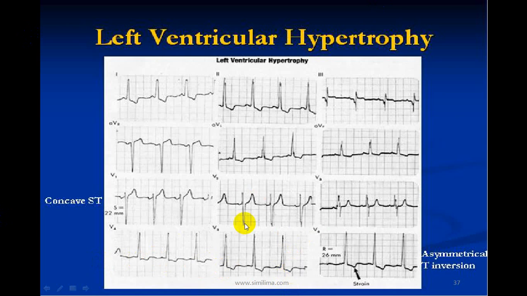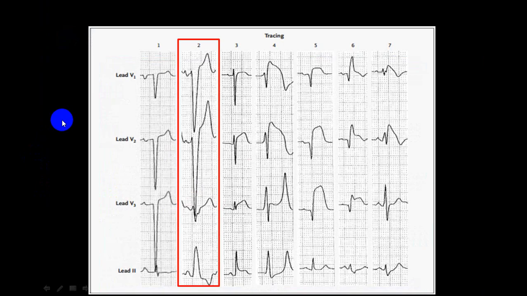Clear? And if you look in that particular leads, this ST segment is concave. This is not STEMI. So always try to remember that in a lead, if you draw a line from the J point till the tip of the T wave, and if it is concave, it is non-STEMI.